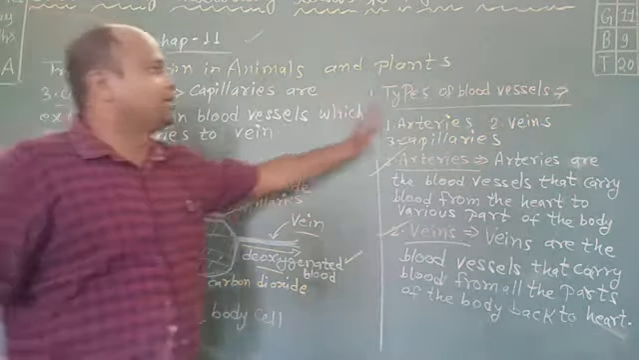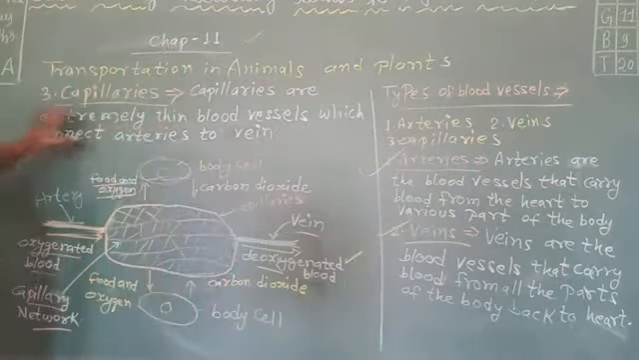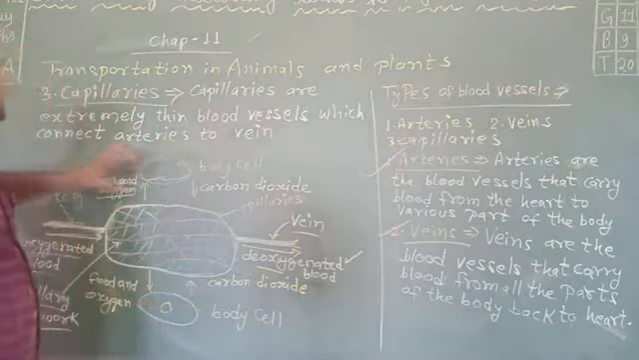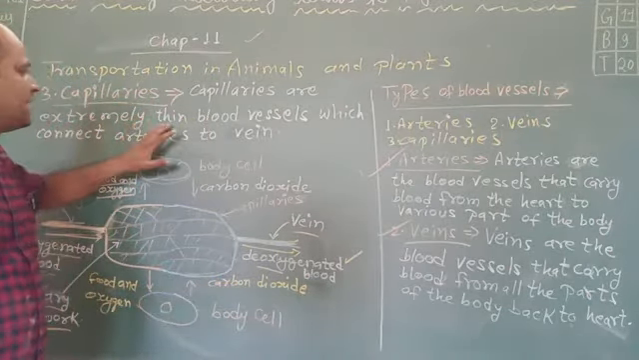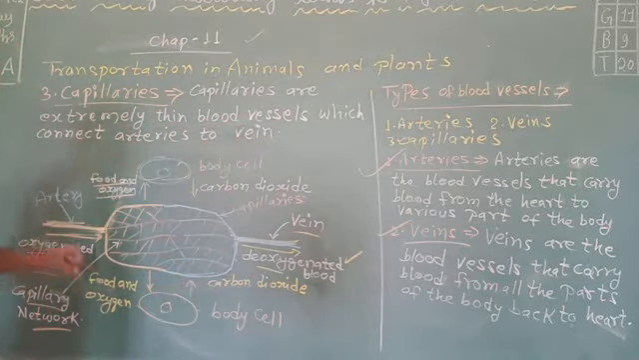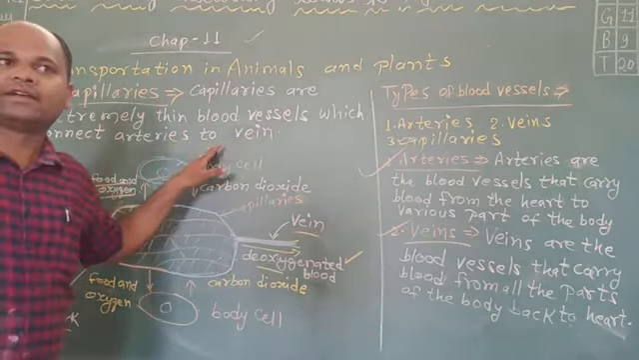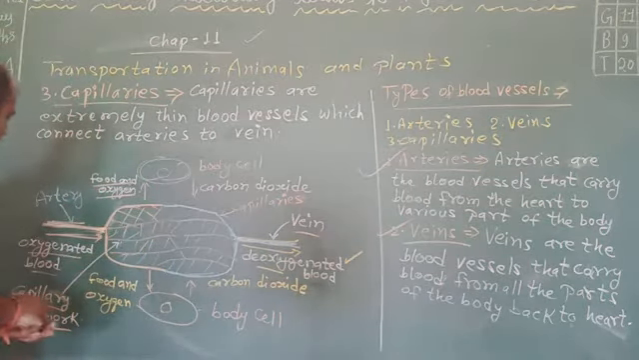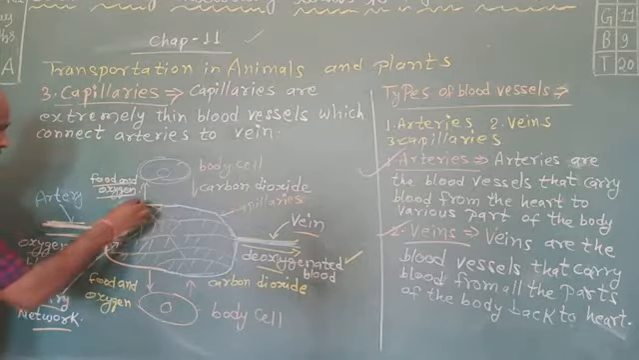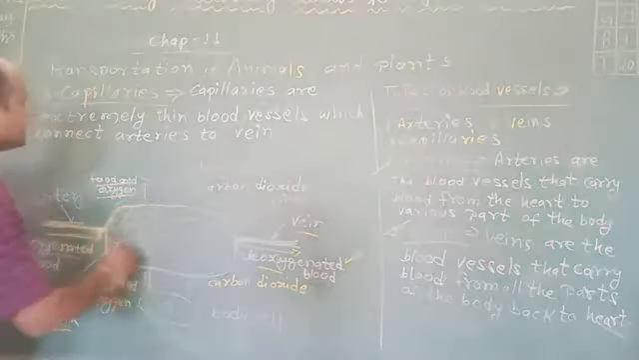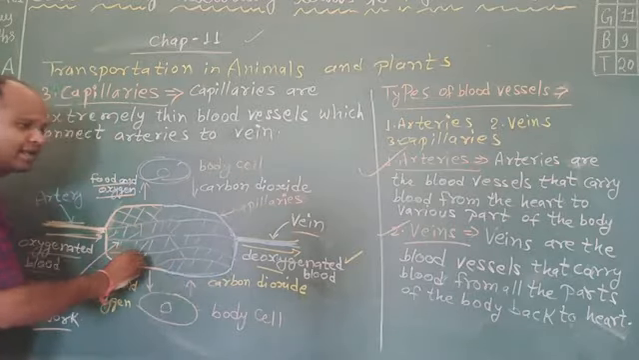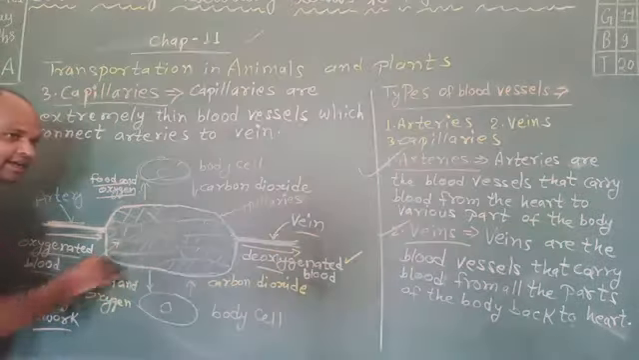Next is the third part of blood vessels: capillaries. What about capillaries? Capillaries are extremely thin blood vessels which connect arteries to veins. In this picture you can see this is a capillary and this is a capillary network.